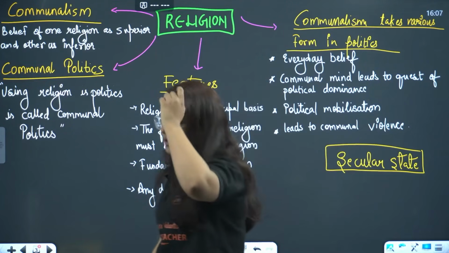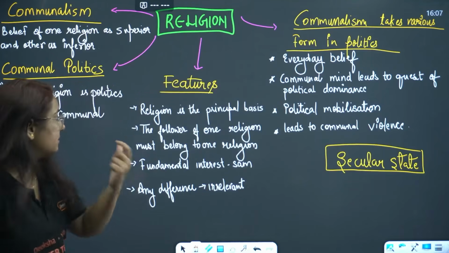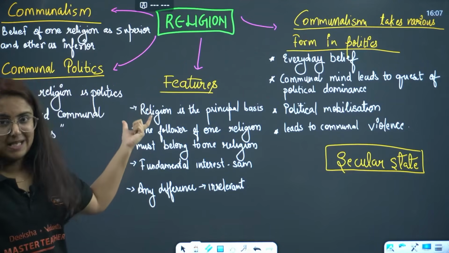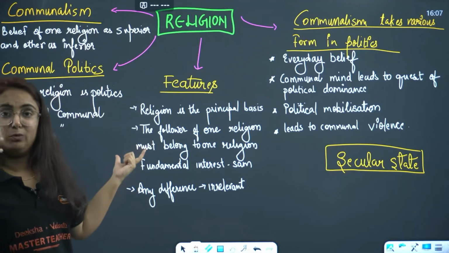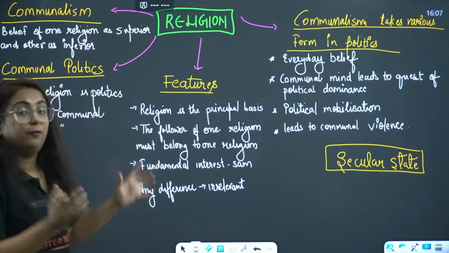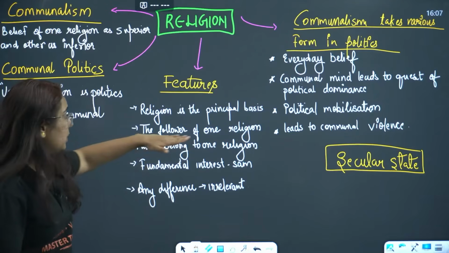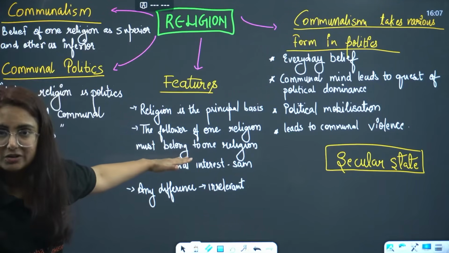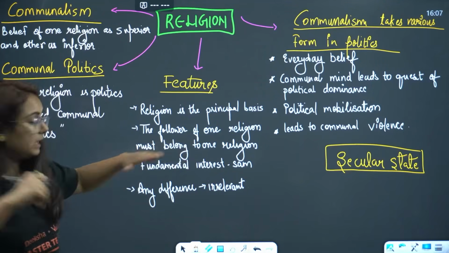There might come a question: what are the features of communalism? So religion is the basic principle of communalism, in which one religion always sees the other religion as inferior. Pay attention, the follower of one religion must belong to one religion only. It cannot belong to another religion.